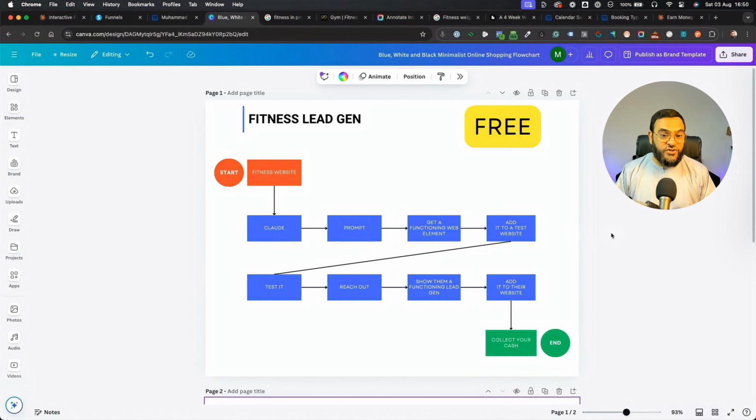And if you are a business owner, you can still implement this in your business as well. So let me show you what we are going to do. For this example, I'm using a fitness website, but you can do this for any industry. And I have made a prompt for you that will work on any industry as well. So we will start with a fitness website, then we will go to Claude, and then we will feed it that prompt. And as I mentioned, I have made this prompt especially for you that will work on any industry, not only in the fitness industry.